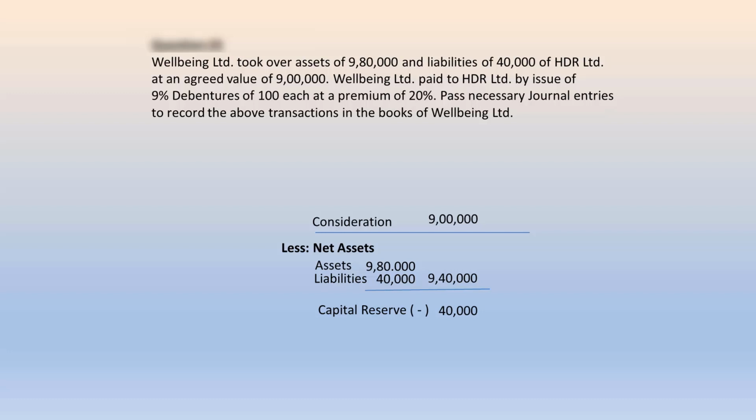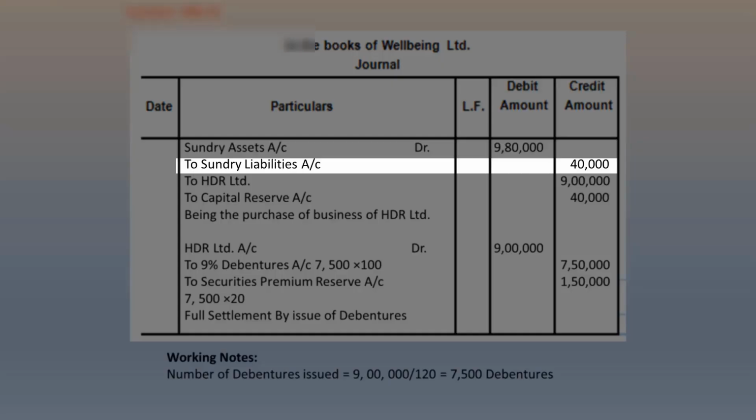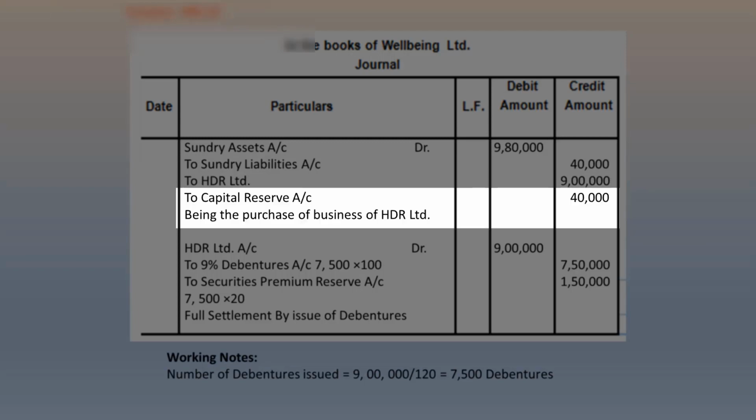In this problem, instead, we notice that the assets have been acquired for a price less than the book values. Meaning to say, the company makes a capital profit which is then to be accounted as capital reserve. Entries are accordingly passed to record the assets, the liabilities, and the consideration. The difference is accounted as capital reserve account.